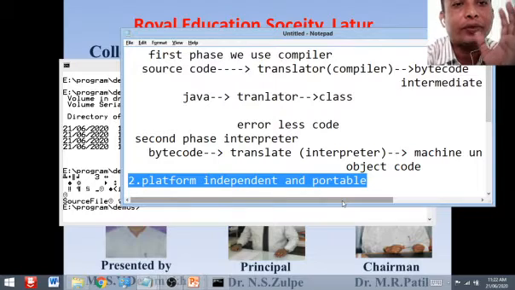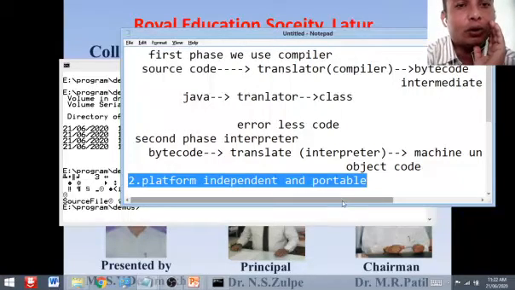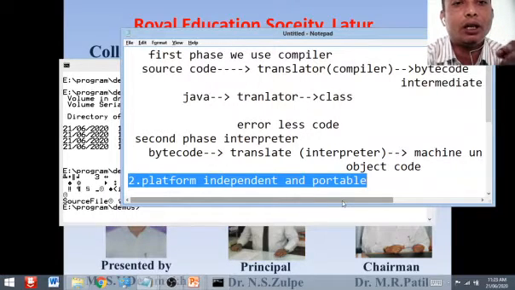If there are changes and upgrades in an operating system, processor, or any other devices, they will not force any changes in a Java program.